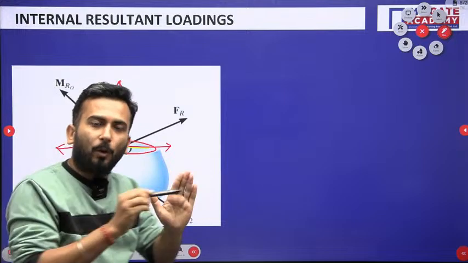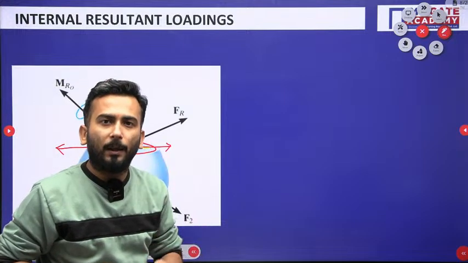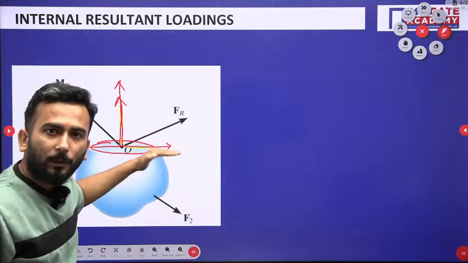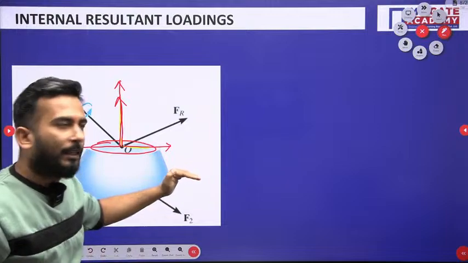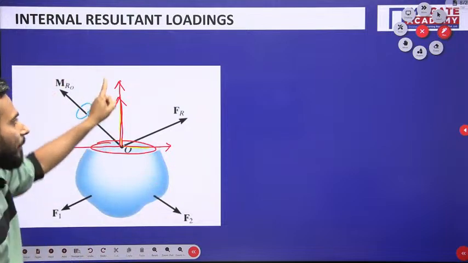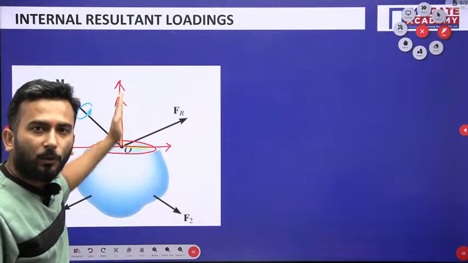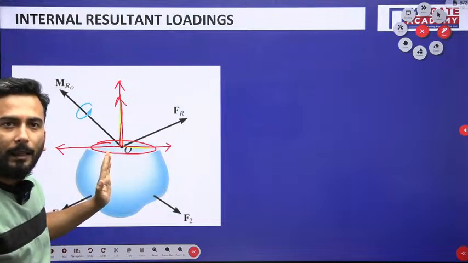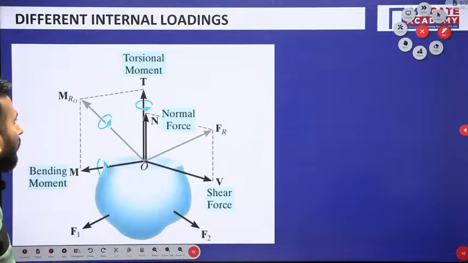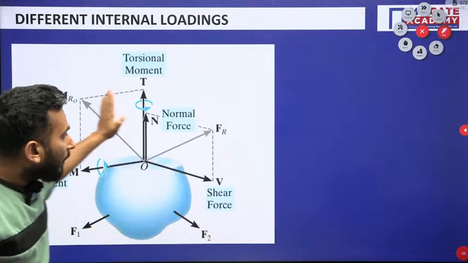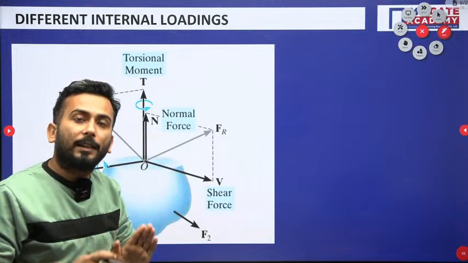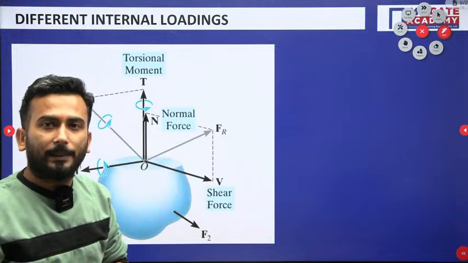So how many components right now are we studying? 4. Two forces, one perpendicular to the area and one lying in the plane of the area, and two moments, one perpendicular to the area and one lying on the plane of the area. And this will give you 4 different types of internal loadings that we study in strength of materials.